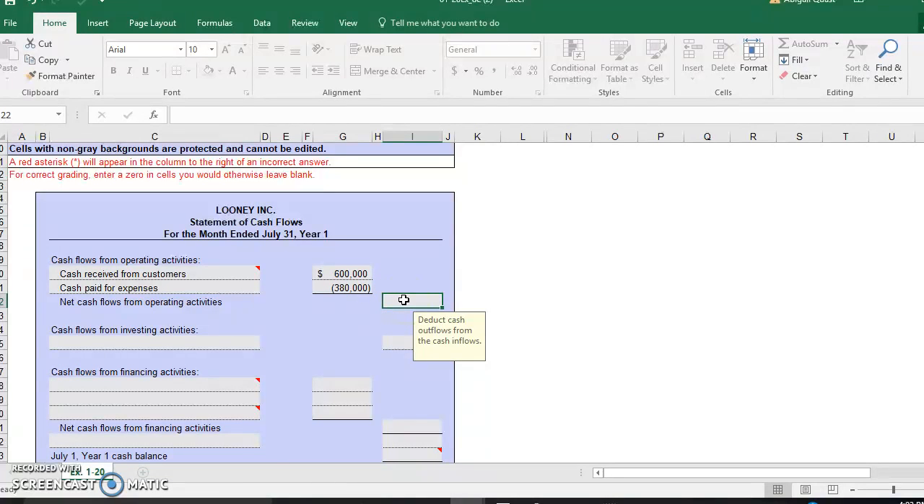And then right here in this cell, you want to enter the total. There's not a formula here to sum it up for you, but if you click over those two, you're going to see that your sum is $220,000. So you want to enter the $220,000.